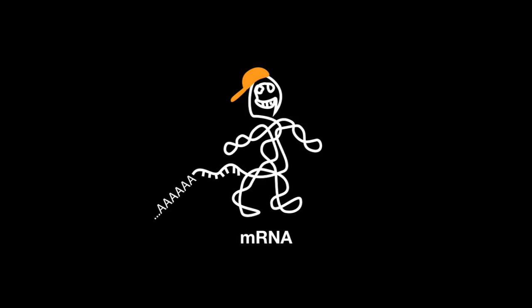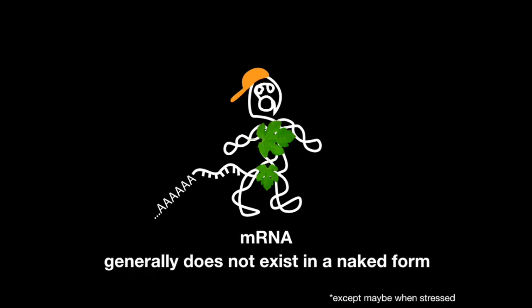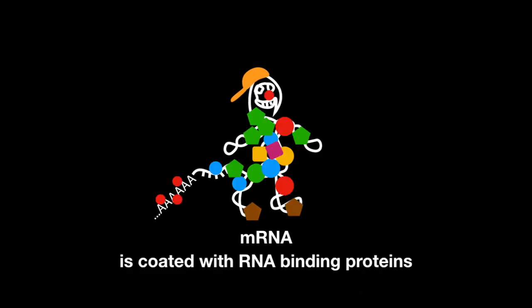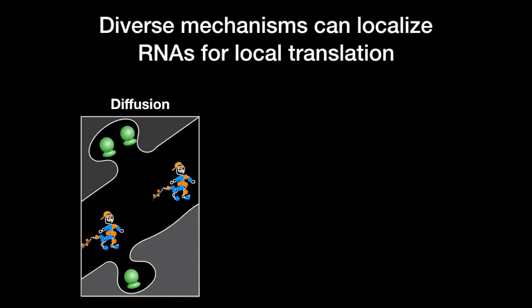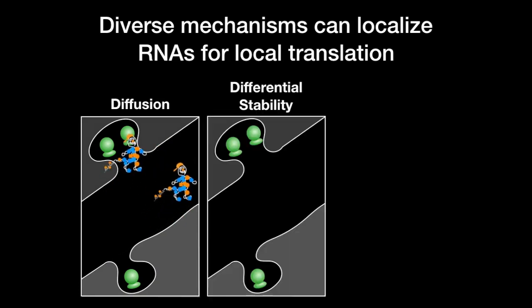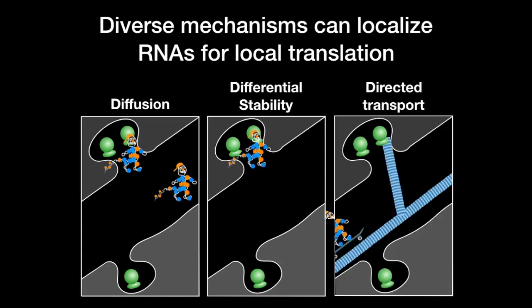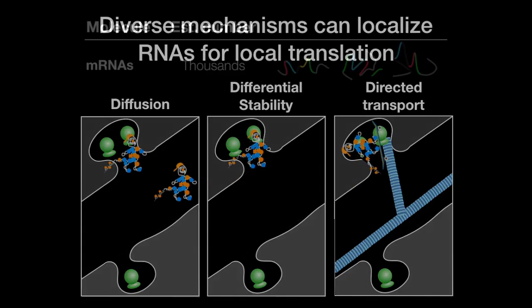If one considers a typical mRNA with a poly-A tail and a cap, it's typically not naked within the cell. It's actually decorated by many different RNA binding proteins. And the particular subset of RNA binding proteins that interacts with an RNA can dictate the fate of that RNA. There are many different mechanisms by which RNAs can be localized. One is just random diffusion and anchoring. Another is differential stability, in which RNAs that might be anchored to a particular location are more stable than others. Another mechanism is directed transport, in which RNAs move along cytoskeletal filaments to reach their final destinations.